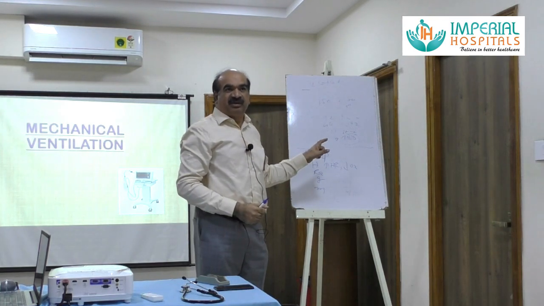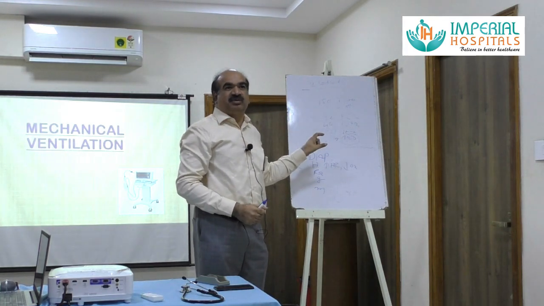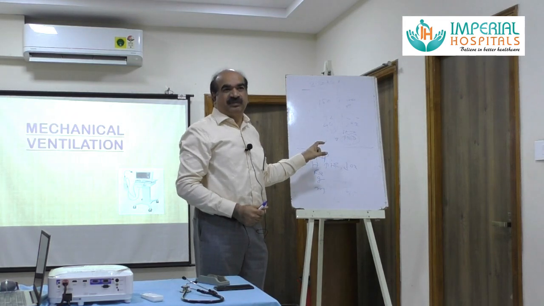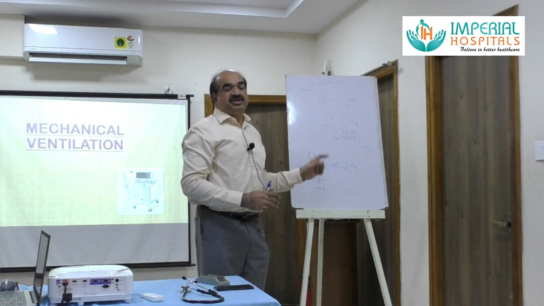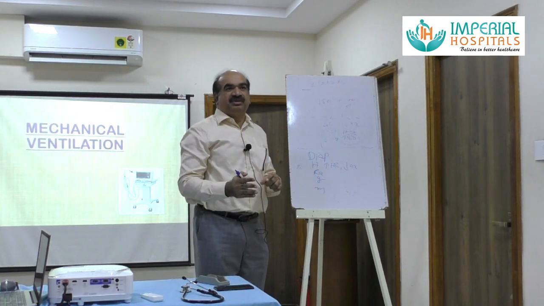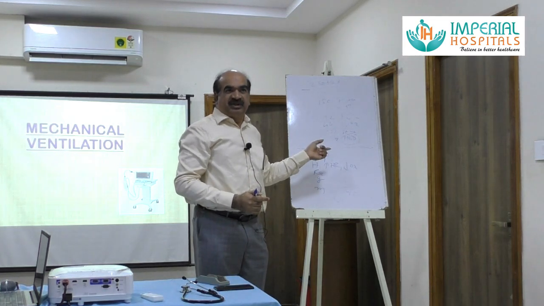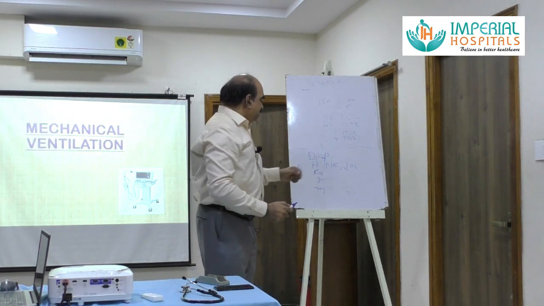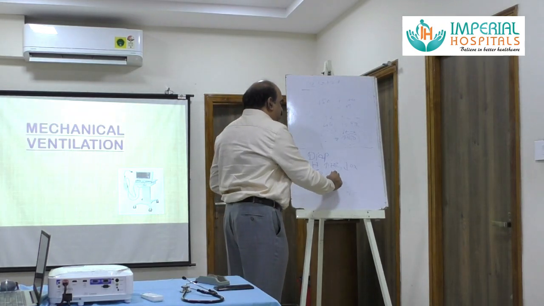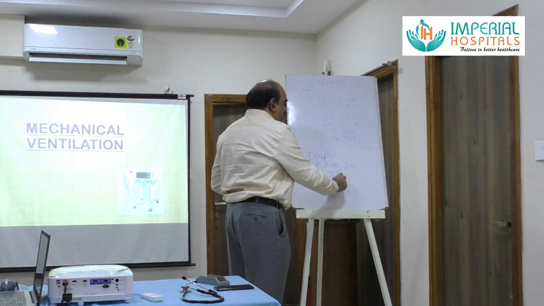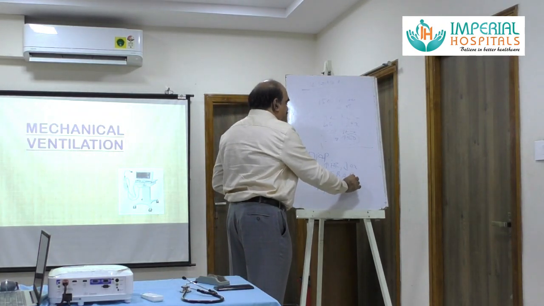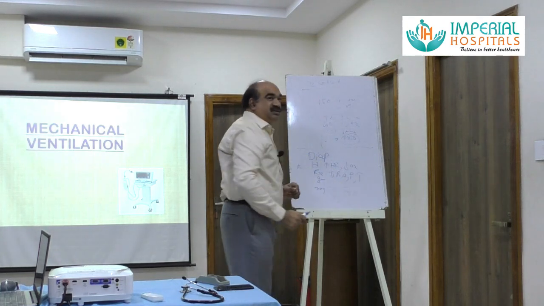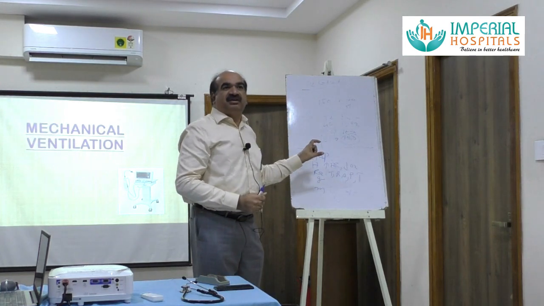When the patient is on supplemental oxygen, if heart rate is more than 130, it means work of breathing is more. Tachypnea, paradoxical breathing, tracheal tug, they all indicate increased work of breathing.